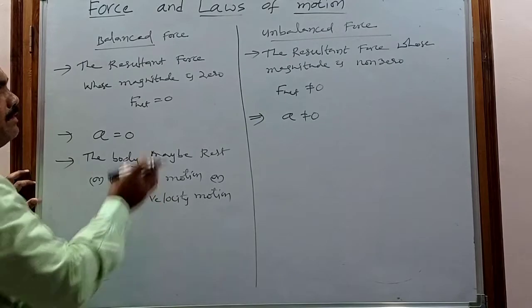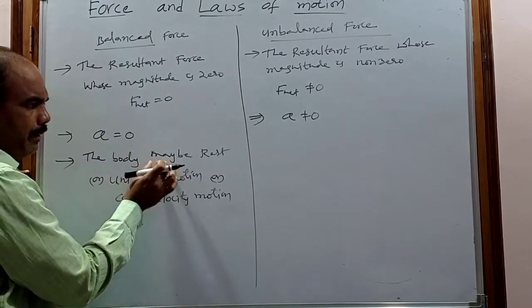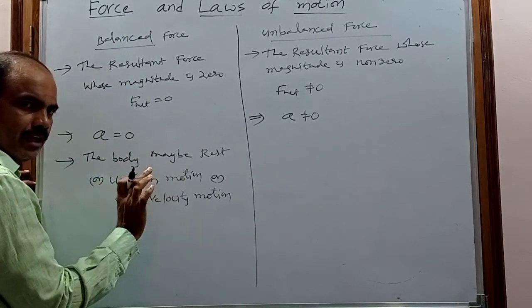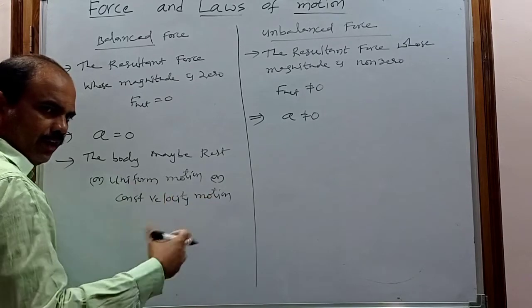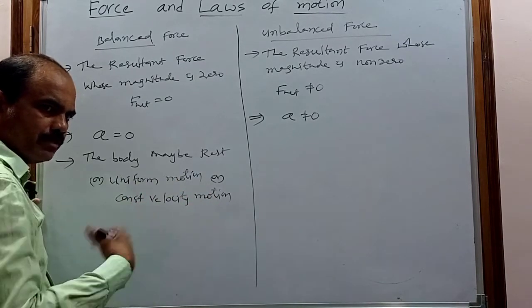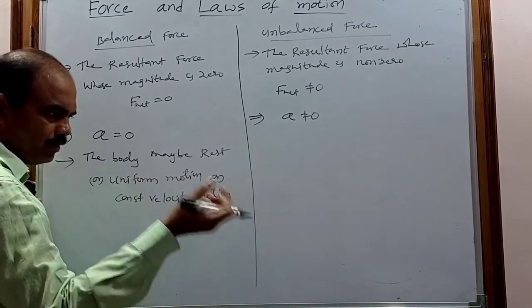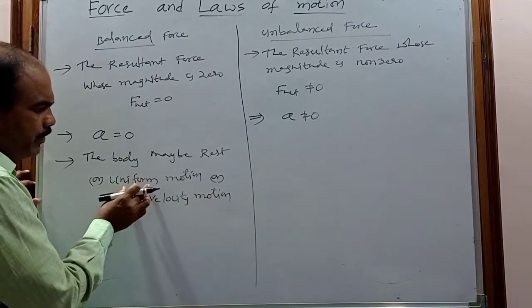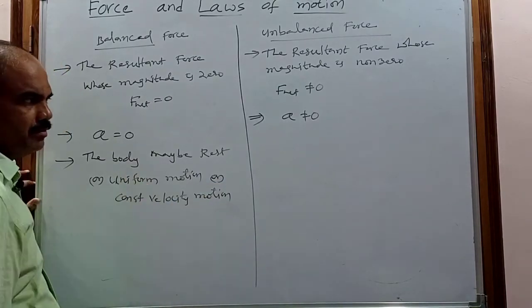Because of the balanced force, the body may be at rest or sometimes in motion, even though the resultant force is 0. But in that case the motion may be uniform motion or constant velocity motion.